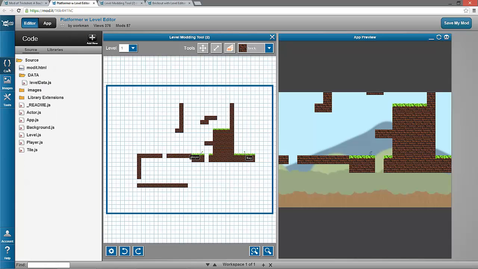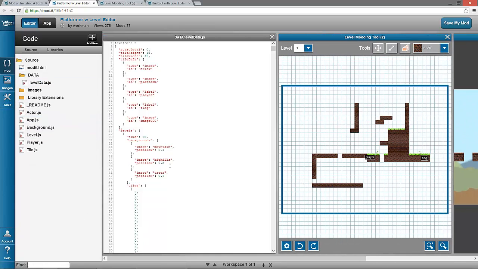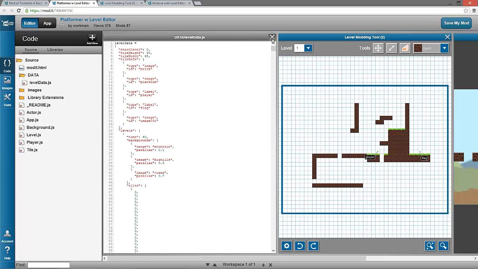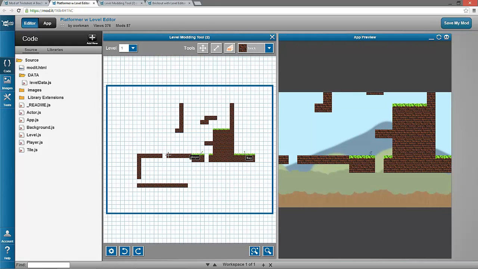Tools are just things that you include with a Modit. They use our APIs to alter the code. In this case, it's just editing this level data file, which is just a big grid, basically a bunch of arrays saying what's where. Okay. Now what's great is you never want to edit that file manually, even if you know how to make this tool and know everything about code in the world, and certainly if you don't know how to code. But because this tool is available, it enables people, even people who don't know how to code, to add their creativity, to add a cool new level to this game.